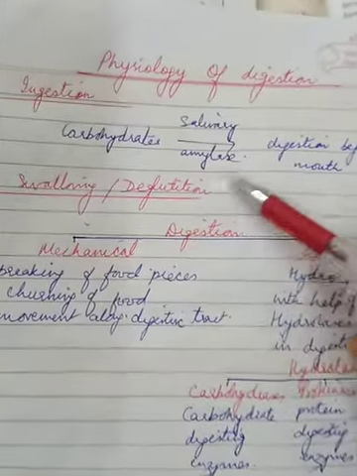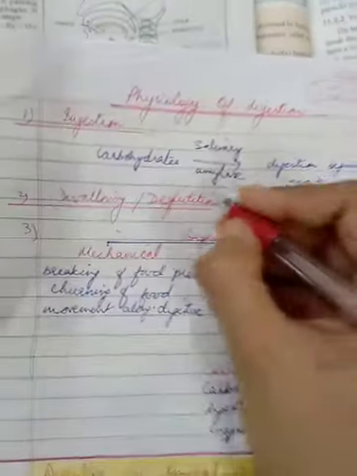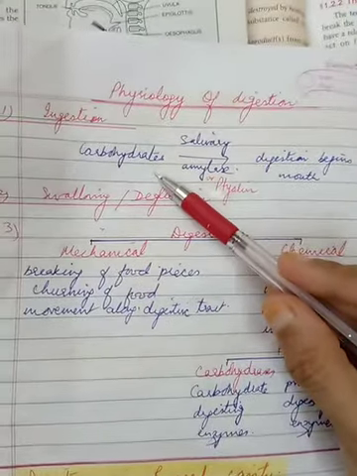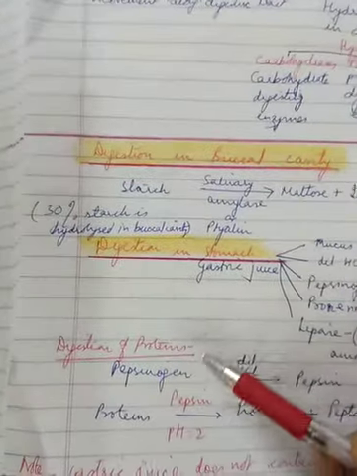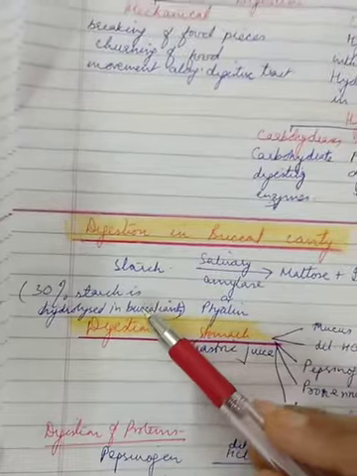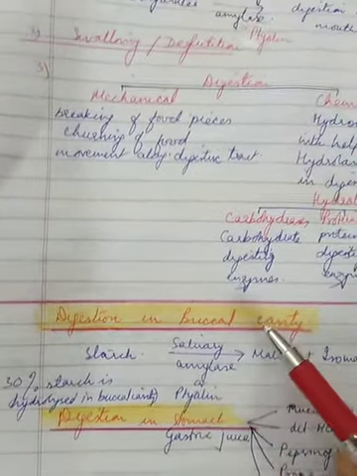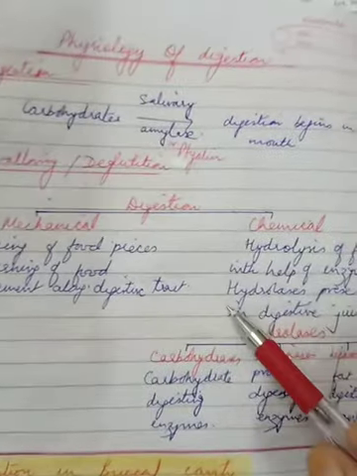Then the enzyme called salivary amylase, also called ptyalin, starts the digestion of carbohydrates. It is remarkable to know that some 30% of the starch is hydrolyzed in the buccal cavity. Also, the preparation of food for further digestion begins.